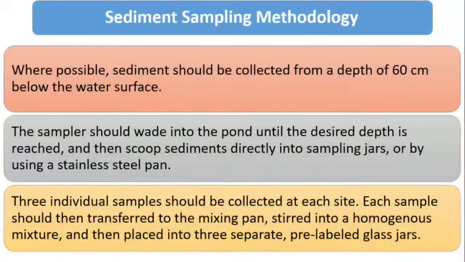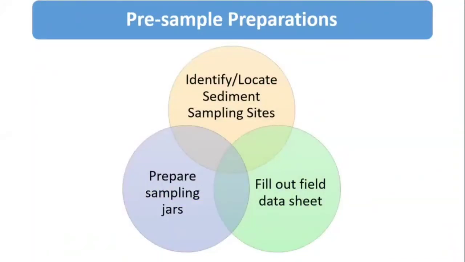So then we will move to how to do the sediment sampling. The sediment should be collected from a depth of 60 centimeter below the water surface, and the sampler should wade into the pond until the desired depth is reached, and then scoop sediments directly into sampling jars or by using a stainless steel pan. 3 individual samples should be collected at each site. Each sample should then be transferred to the mixing pan, stirred into a homogeneous mixture, and then placed into 3 separate pre-labeled glass jars.